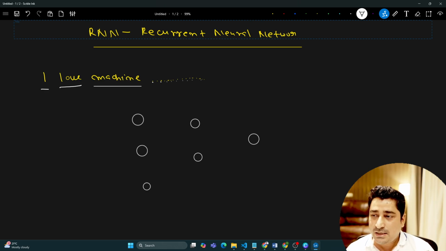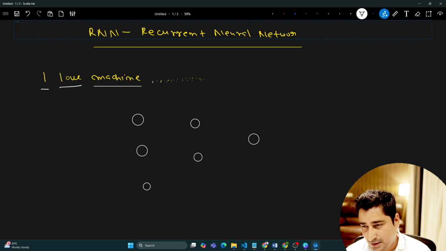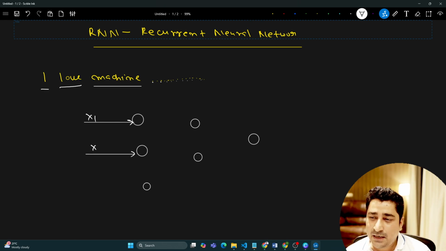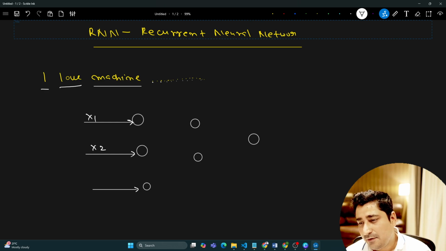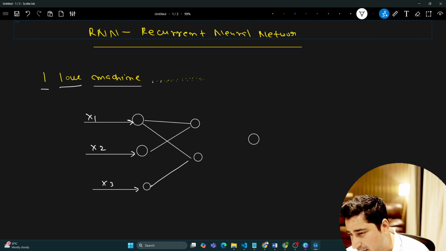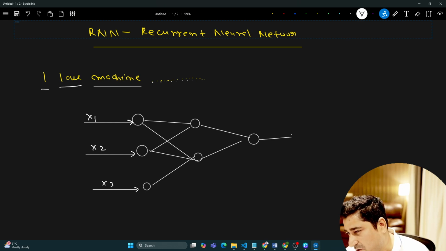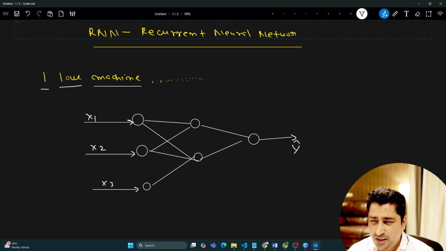So here, let's suppose I'm trying to design this neural network. Obviously, I will have some input. Let's suppose I give input x1, input x2, and input x3. Every time I pass this input, it will go through my hidden layer, or my hidden network, do all the connections, and then eventually I will get the output, y hat, let's suppose. So I give some input, and I get some sort of output over here. That's cool. That's completely fine.